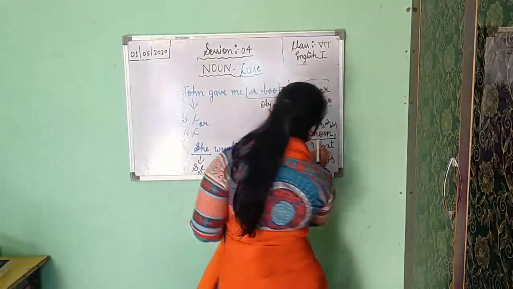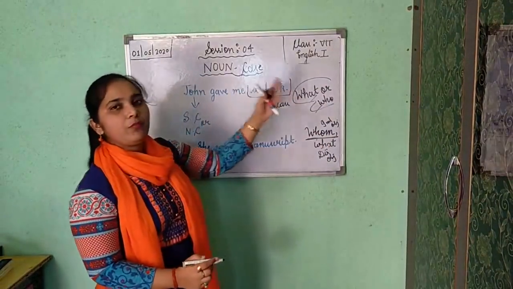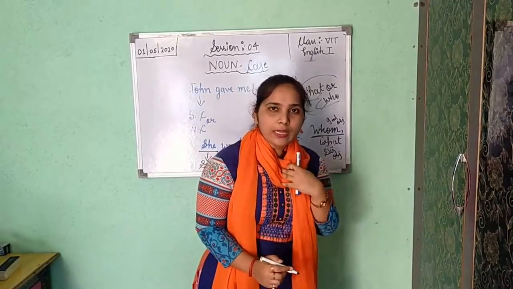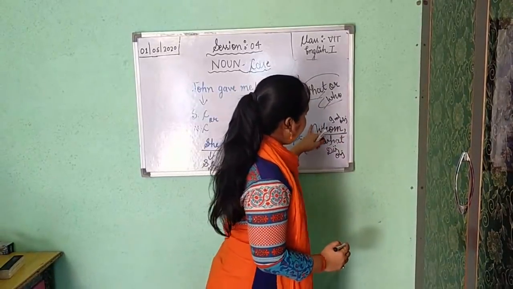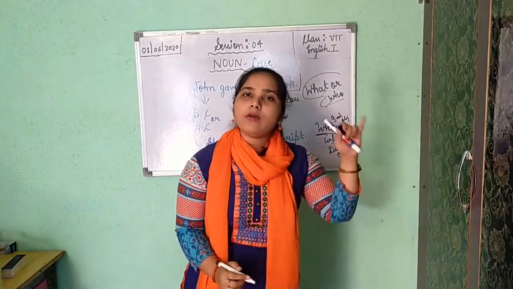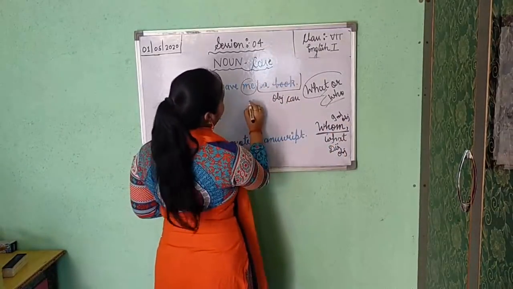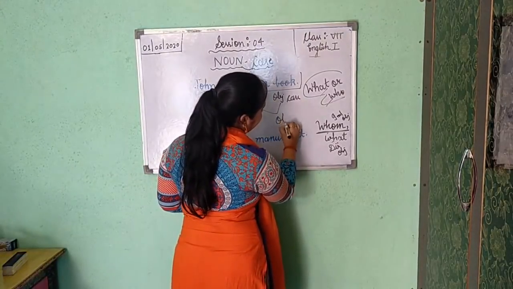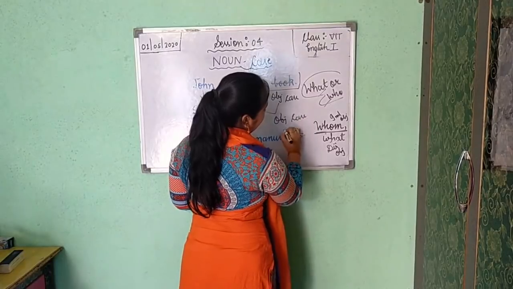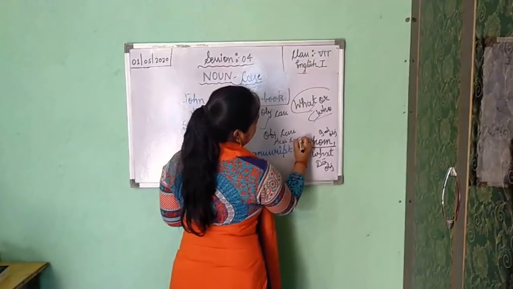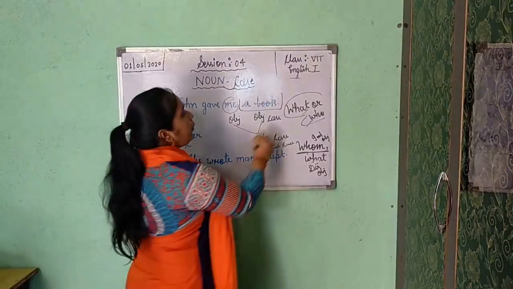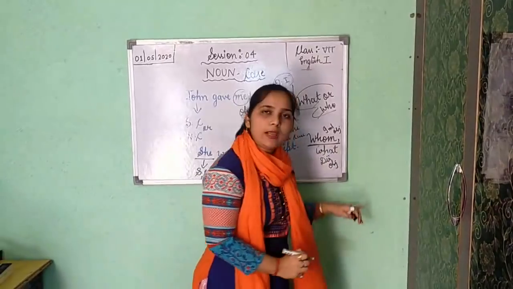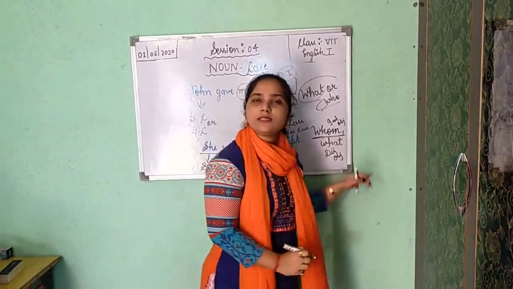One more thing. As I have written whom. John gave me a book. To whom he is giving? John is giving to me only. So here we are also receiving the reply of whom. So me is also your object and it is your objective. These both are your objective case or your accusative case. Understood, class? Now a book is your direct object because, as I have told you, what gives the reply of direct object.